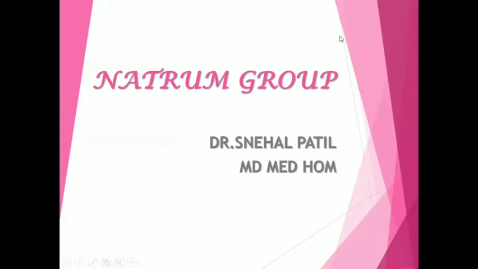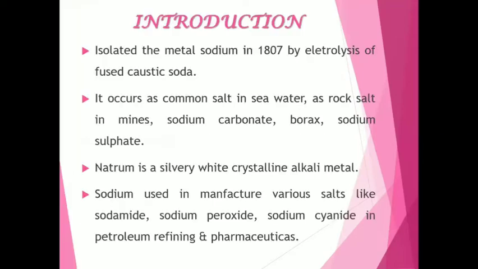So today we'll start with a very important group, that is the natrum group. First, how natrum is isolated or found.